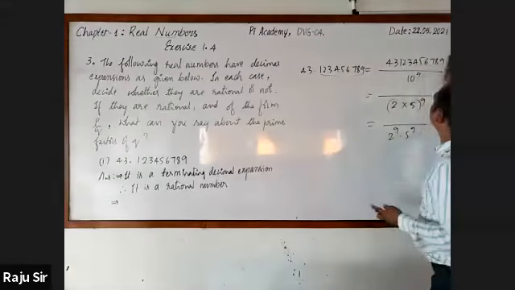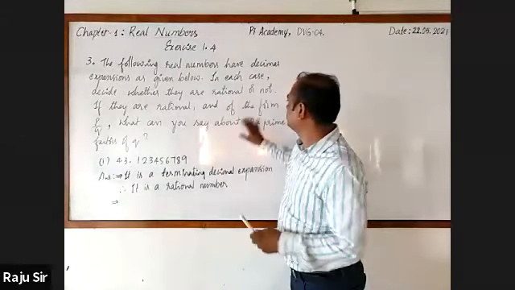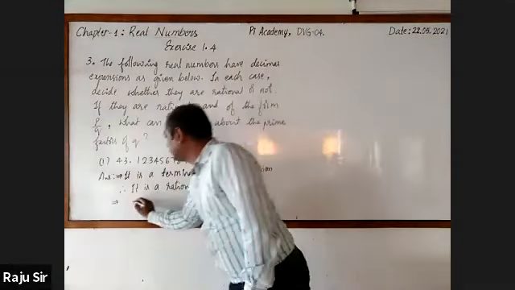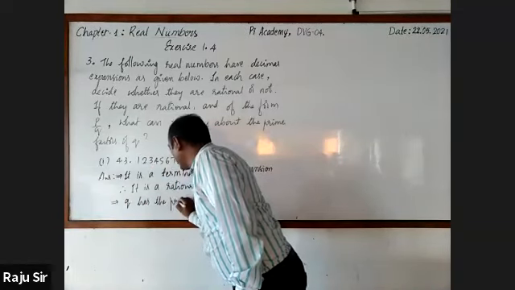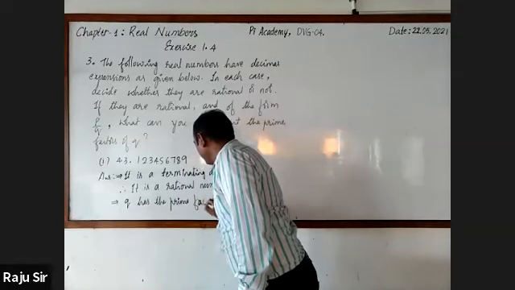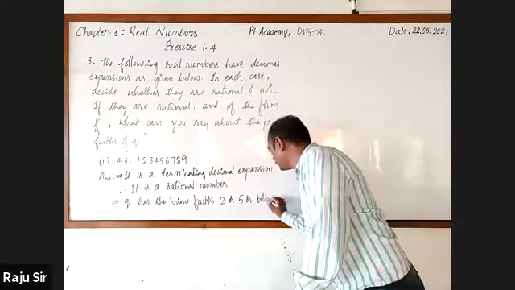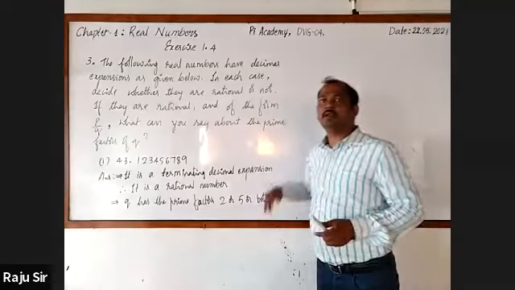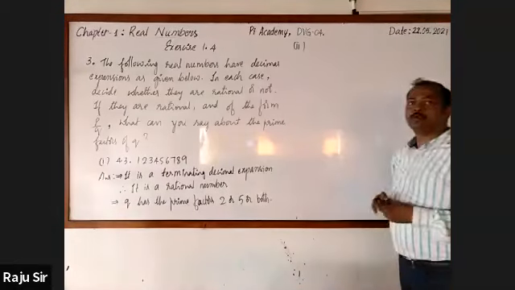They have not asked you to express that in P by Q. Just write the answer: Q has the prime factors 2 or 5 or both. Hope that you have understood.